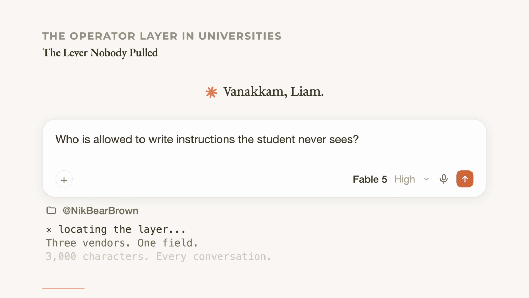3 vendors sell universities an admin console. Only one of them ships a field that lets an organization write instructions the model follows in every conversation, for every person, overriding what the user asks for. 3,000 characters. Universities on Enterprise have it. As far as public evidence goes, not one has written in it.